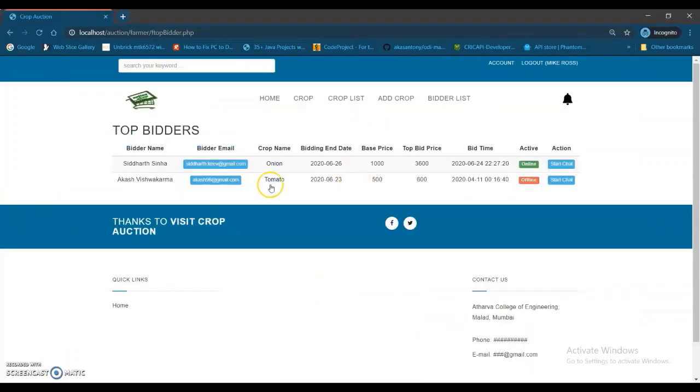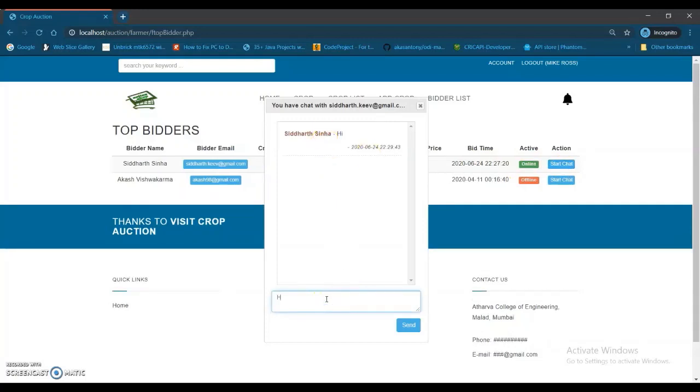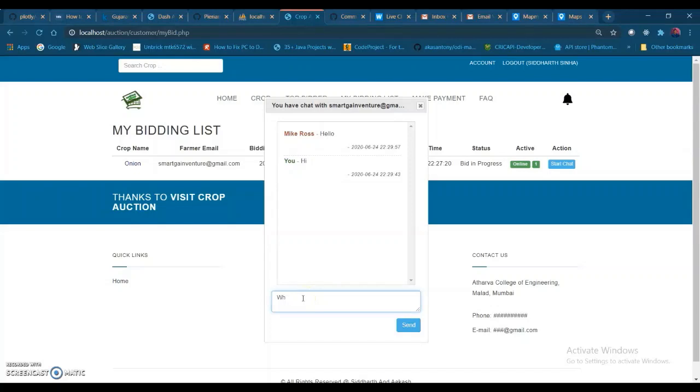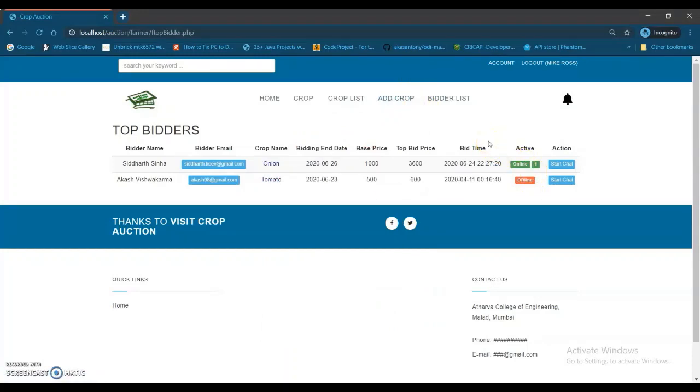I added hi. You can see I got a notification, Siddharth Sinha saying hi. So basically this is a basic chat application that we have created for communication between farmer and user, so that he can ask what type of crop this is, and so on. He can chat over here. This is our primary means of communication, as we have not added mobile phone numbers yet. So the farmer can directly use the chat application to chat with the user.